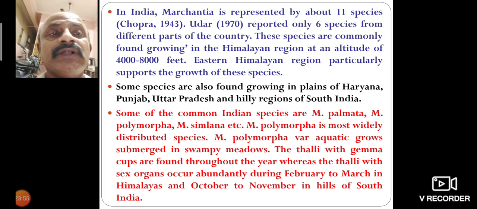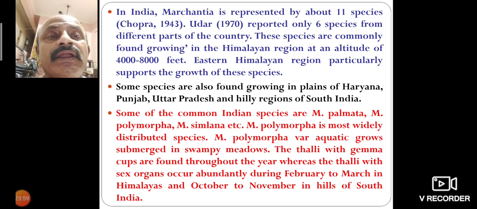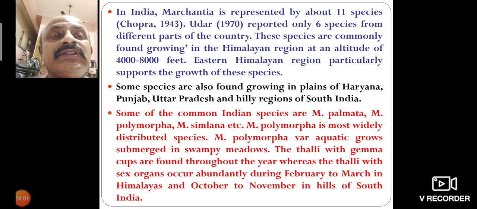Some species are also found growing in the plains of Haryana, Punjab, Uttar Pradesh, and hilly regions of South India. Some of the common Indian species are Marchantia palmata, Marchantia polymorpha, Marchantia simlana, etc.